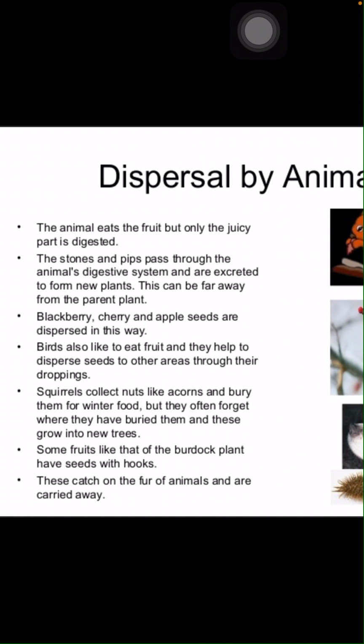Some fruits like that of the burdock plant have seeds with hooks. These catch on the fur of animals and are carried away.